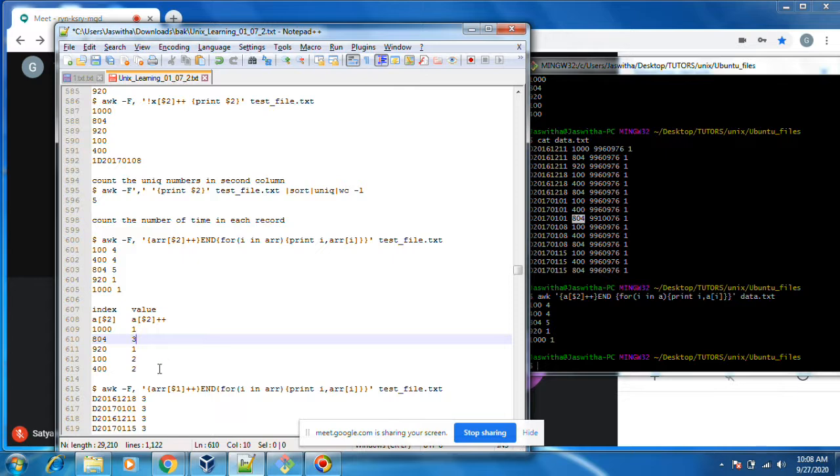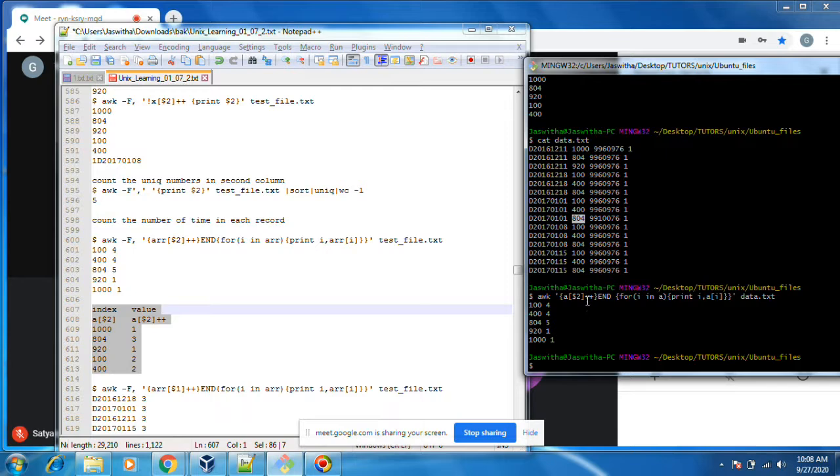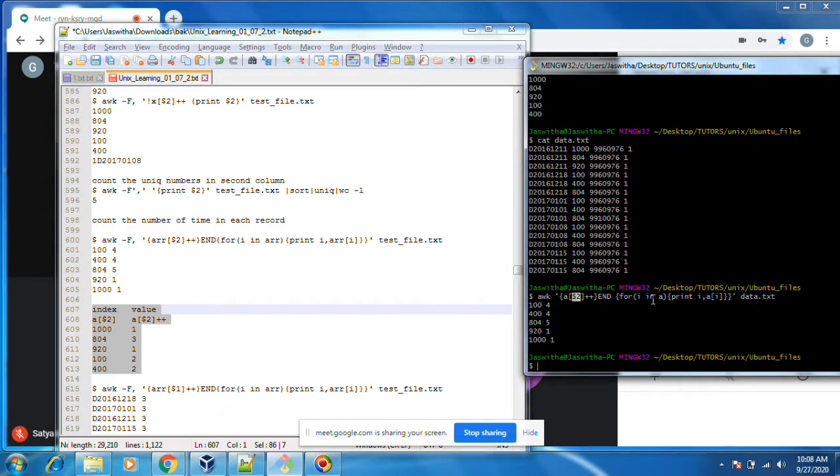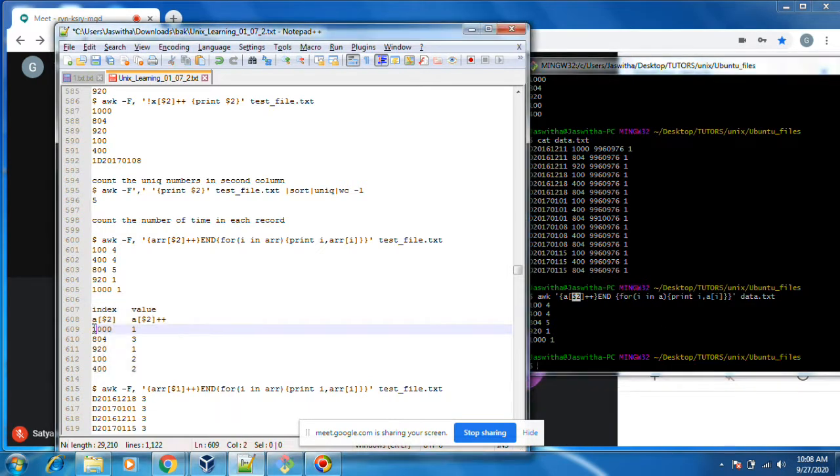Like that, this is the analysis of this one. Plus plus means it will increase the value, whereas a of $2 means index. The brackets mean index, and this plus plus means value. You need to understand this, because based on this only it is printing. Then for i in a means it will iterate over whatever is in a, one by one.